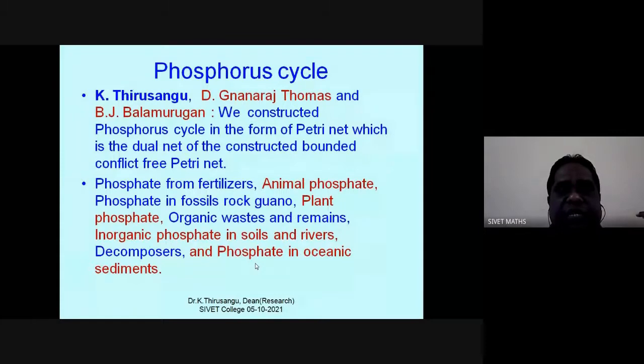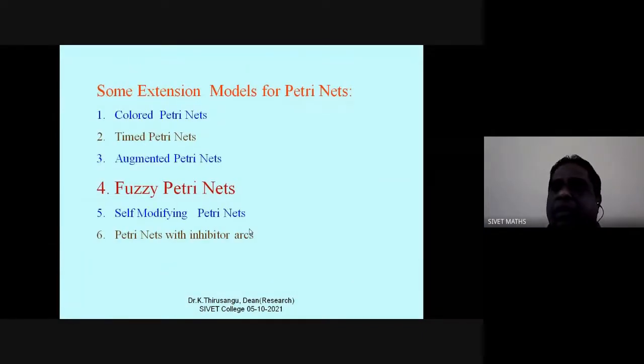So this is the phosphorus cycle. Myself, Jeyaraj Thomas, and Balamurugan, we constructed the phosphorus cycle in the form of a Petri net, which is the dual net of the constructed bounded conflict-free Petri net. Phosphate from fertilizers, animal phosphate, phosphate in fossils, rock, plant phosphate, organic wastes and remains, organic phosphate in soils and rivers, decomposers, and phosphate from oceanic sediments. So we took all those components and we designed this as a model.